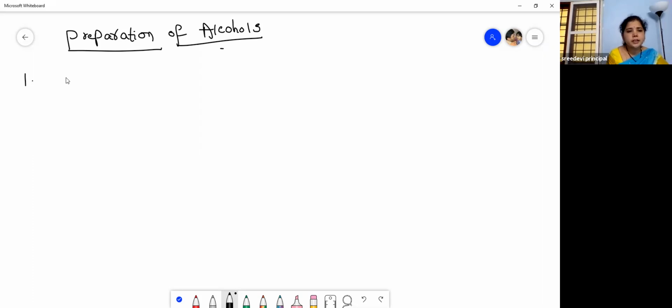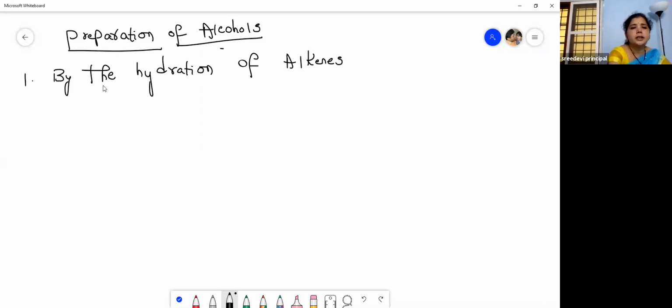The first preparation is by the hydration of alkenes. Alkenes are aliphatic unsaturated hydrocarbons which are bonded with a carbon-carbon double bond. So aliphatic unsaturated hydrocarbons having a carbon-carbon double bond are called alkenes.